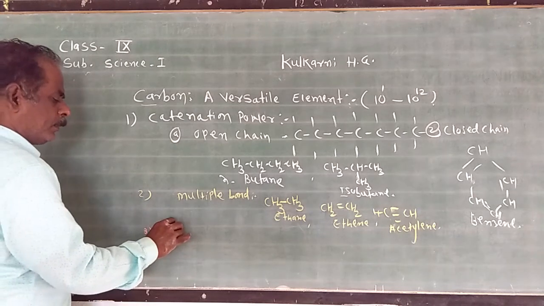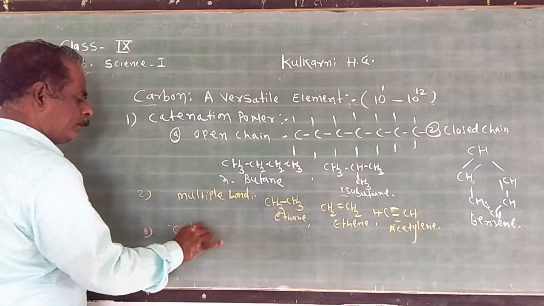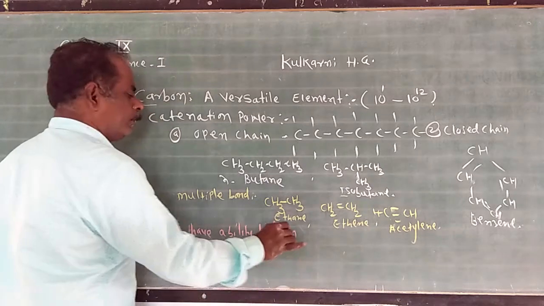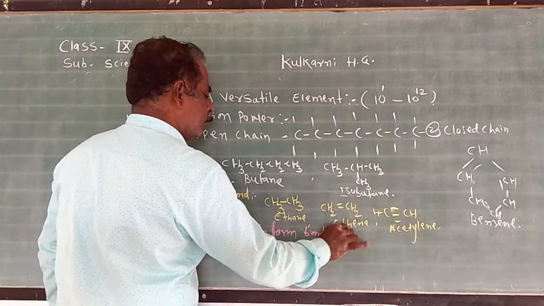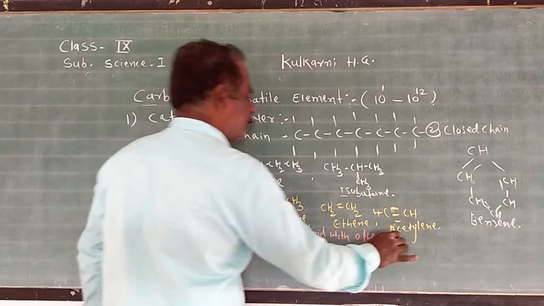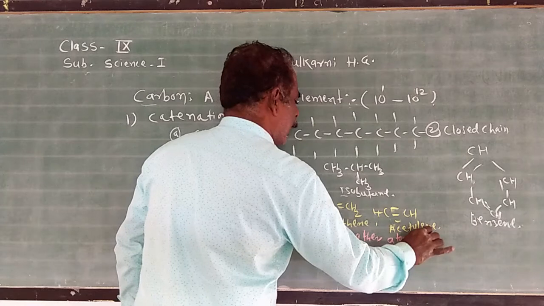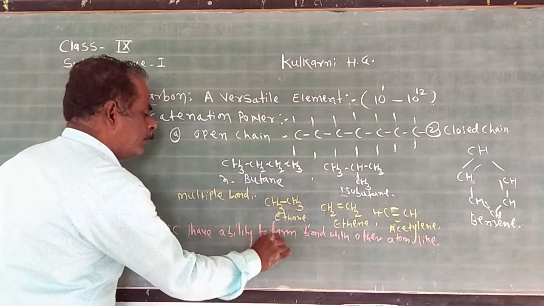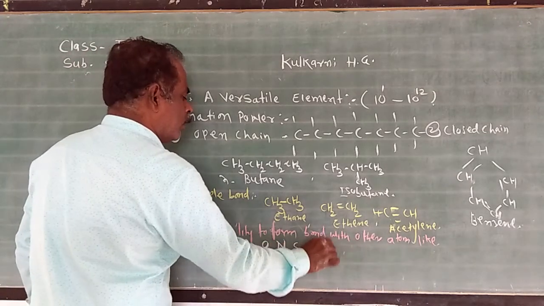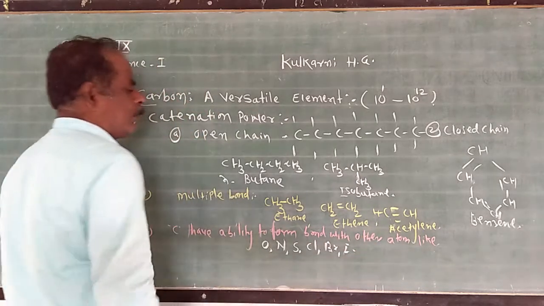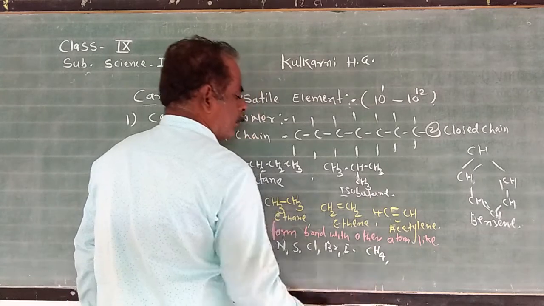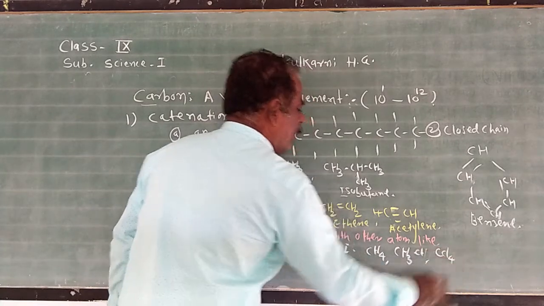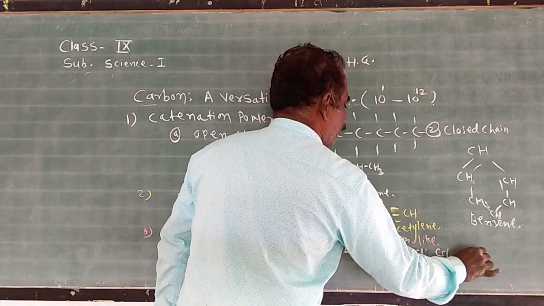Third reason, carbon has the ability to form bonds with other atoms also, like oxygen, nitrogen, sulfur, chlorine, bromine, iodine, etc. For example, methane, CH3Cl, methyl chloride, CCl4, carbon tetrachloride, CBr4, carbon tetrabromide.